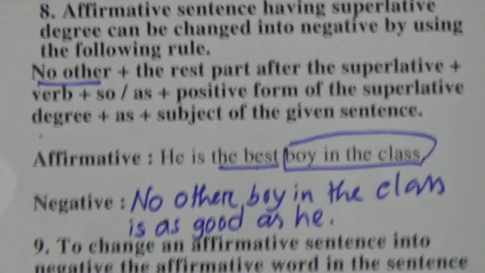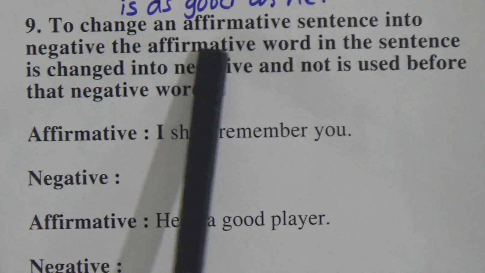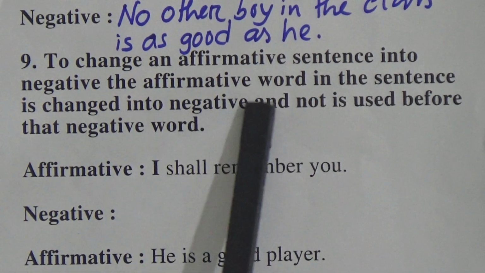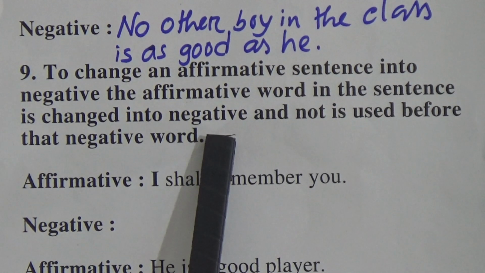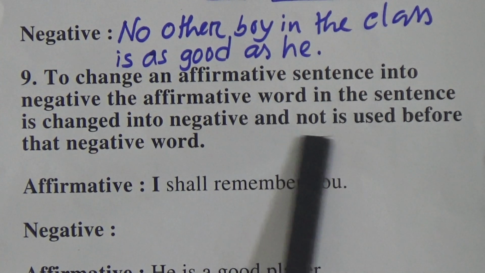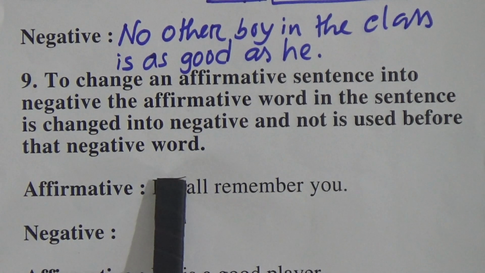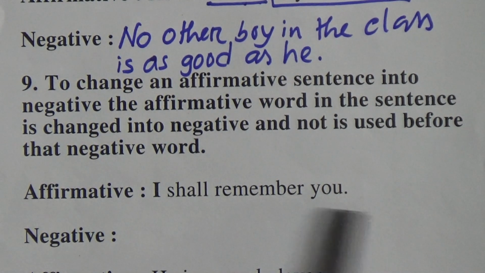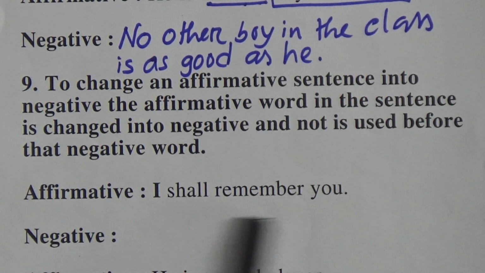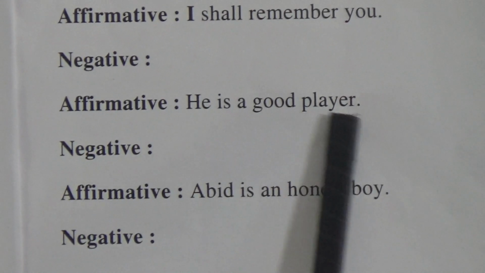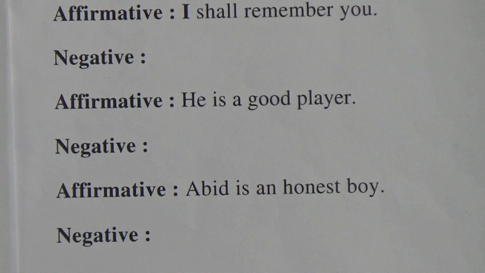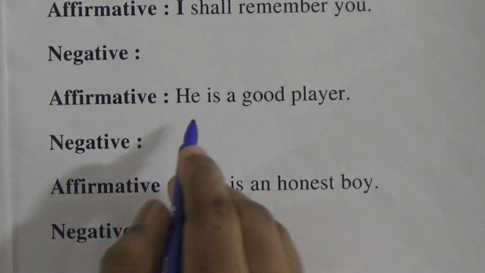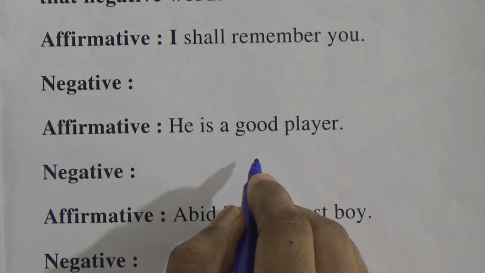Last rule today. To change an affirmative sentence into negative, the affirmative word in the sentence is changed into negative and not is used before the negative word. So this is a simple affirmative sentence, I shall remember you. So if you make it negative, what can we do? First take a look at: he is a good player. This is a simple assertive sentence. So if we make it negative, what can we do?